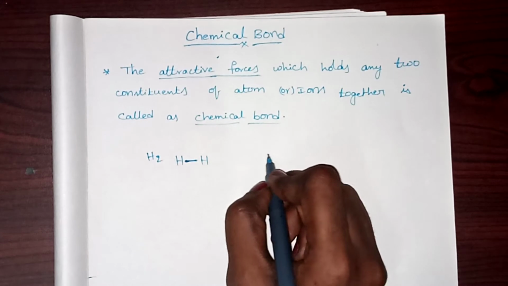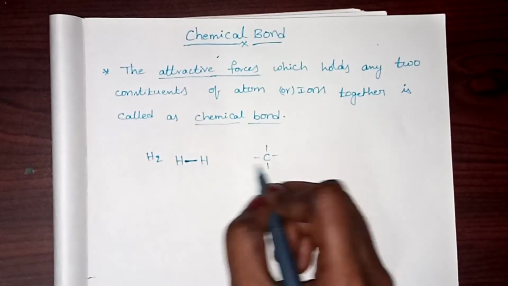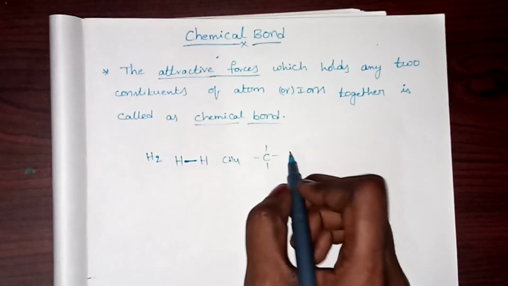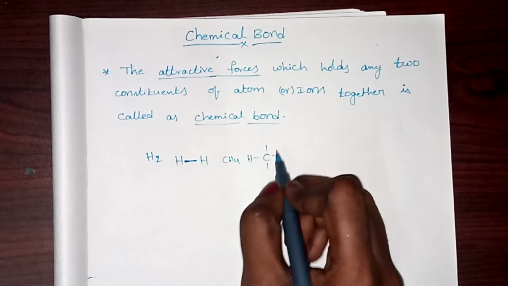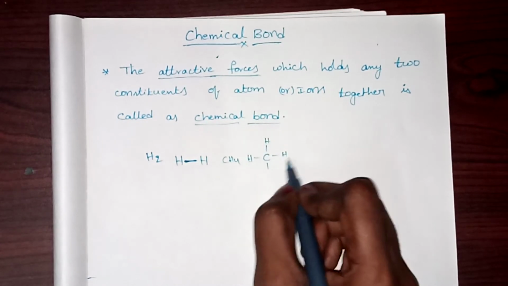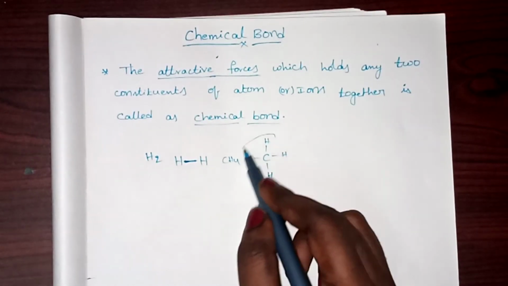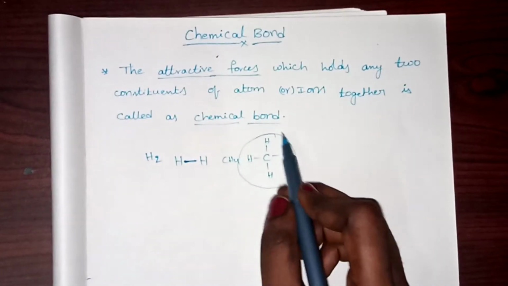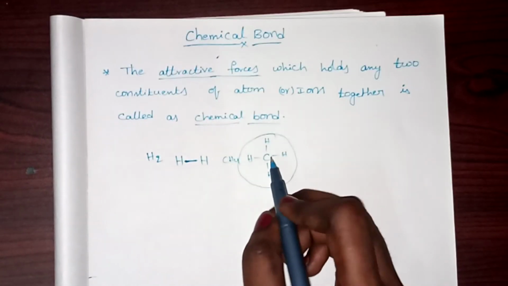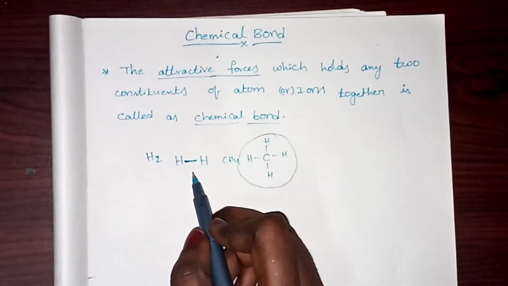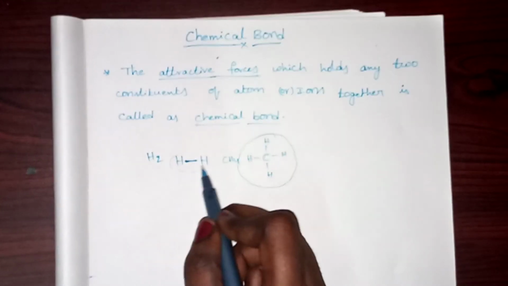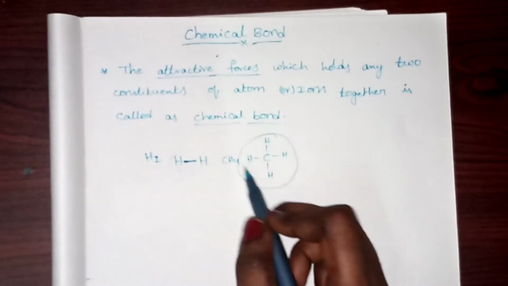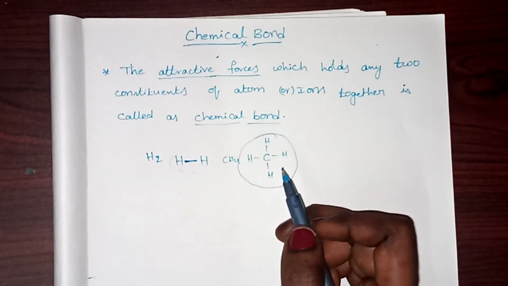We will take one more example, that is CH4, carbon and 4 hydrogen atoms. So actually this is a molecule. In a molecule, atoms combine, either similar atoms or dissimilar atoms.